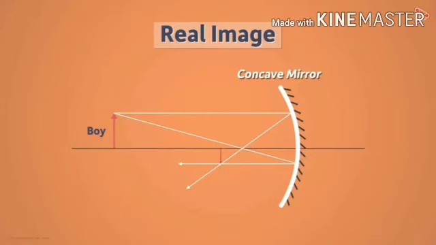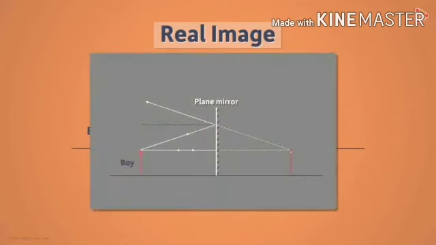If the rays of light after reflection actually converge at the second point, then the image is called a real image. If the rays of light after reflection appear to meet or converge when produced behind the mirror, then the image is called a virtual image.